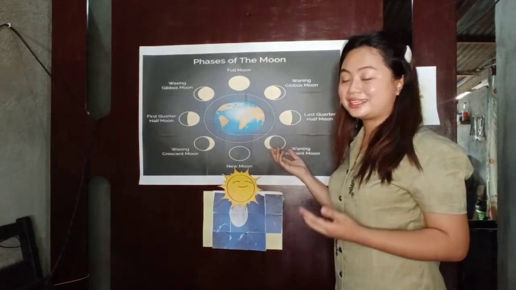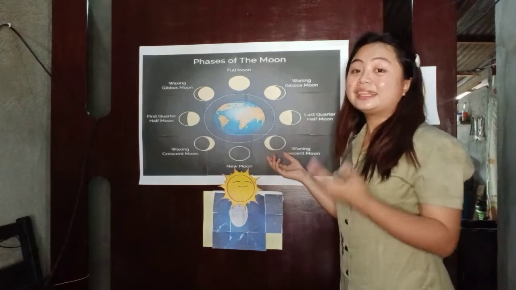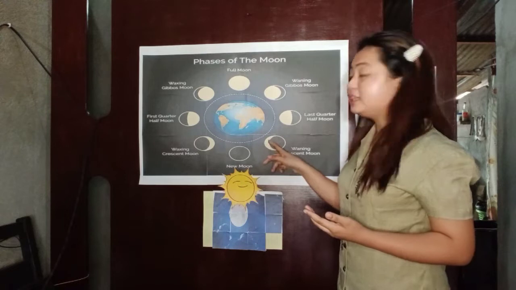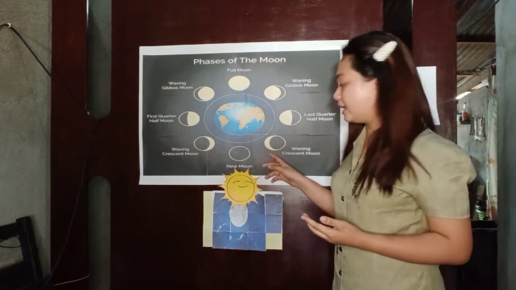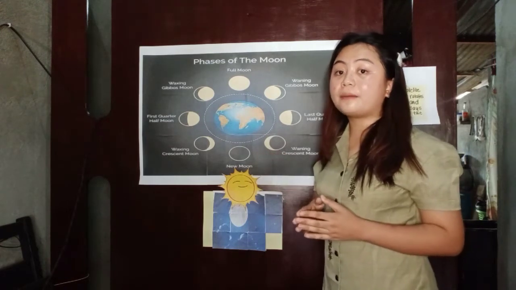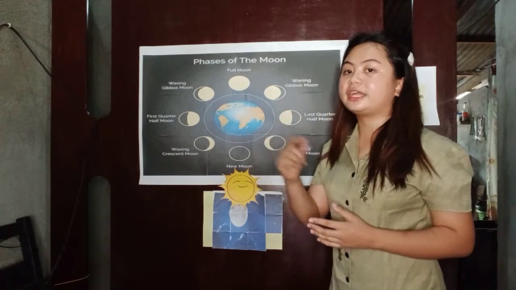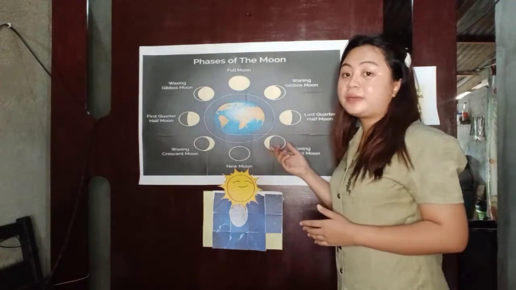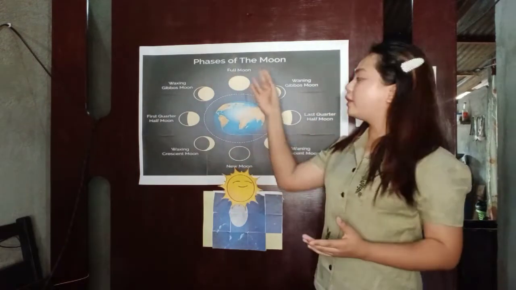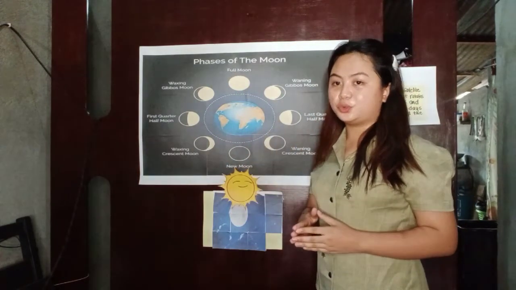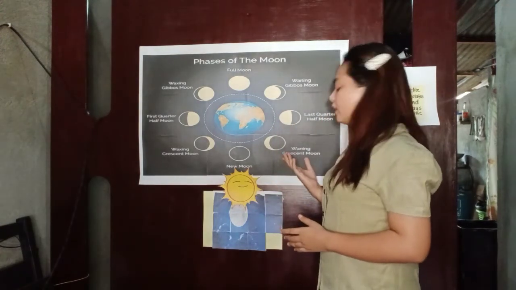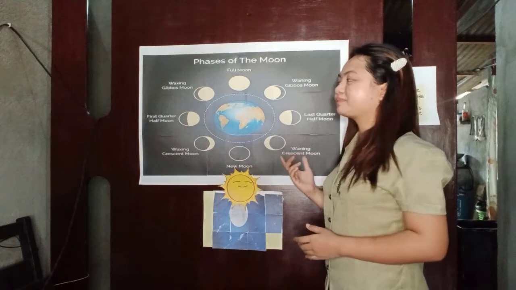For our last phase, in this picture, we can only see a small piece on the left side being lighted. This phase starts when the moon appears to be getting smaller each night. After this phase is complete, the moon cycle will start over again with the new moon. And this is what we call the waning crescent moon.